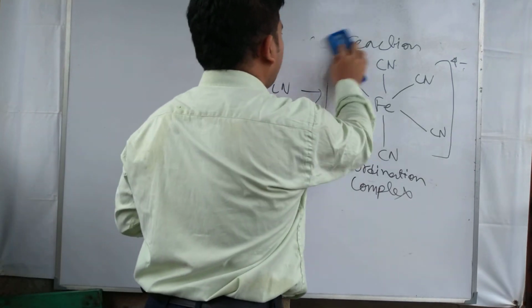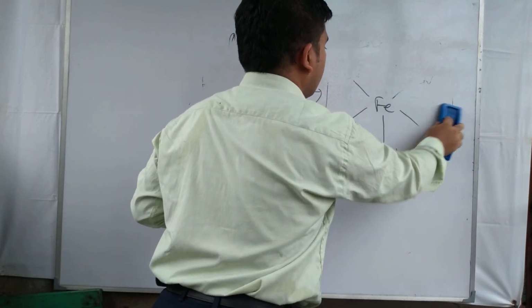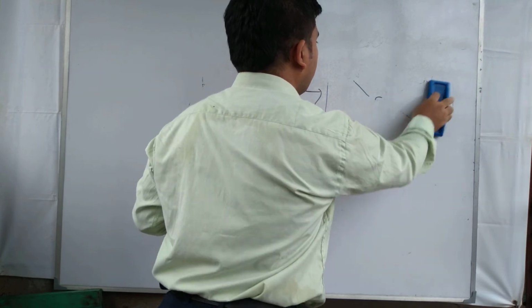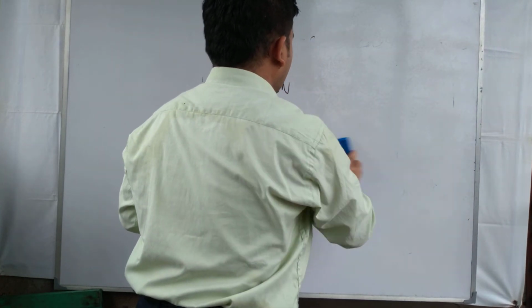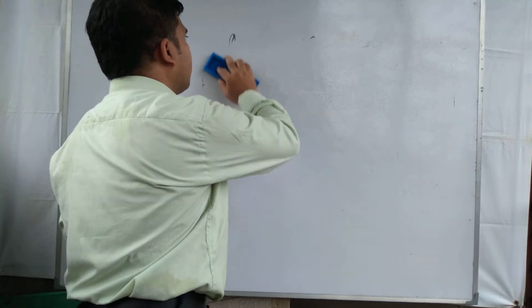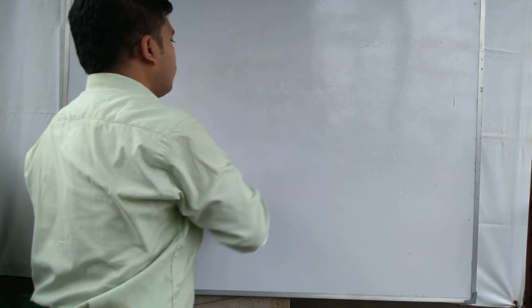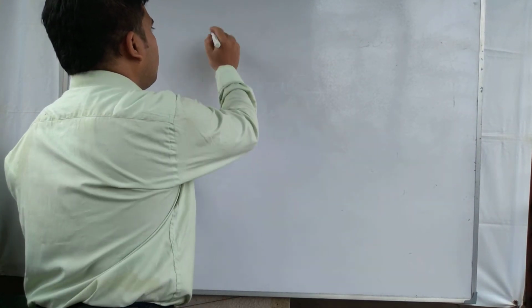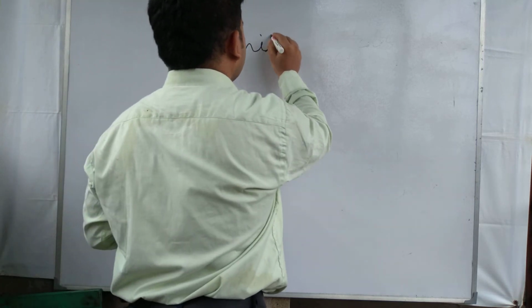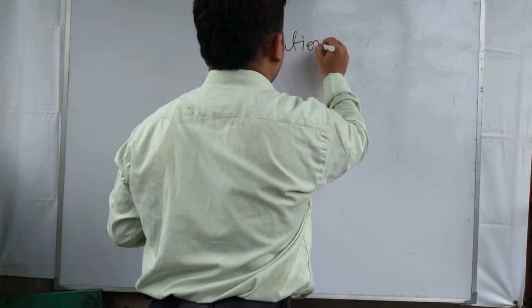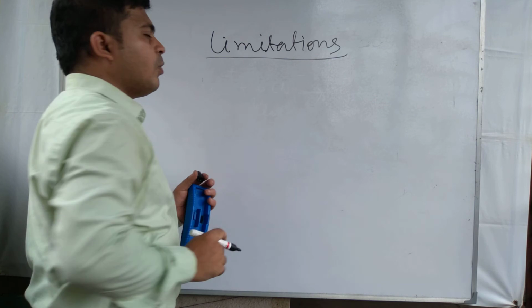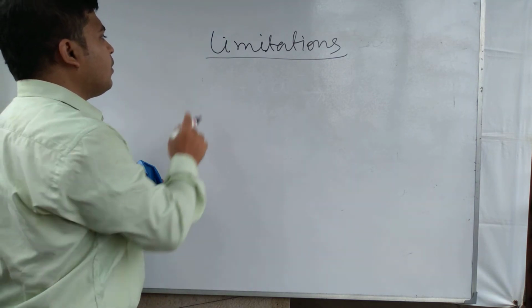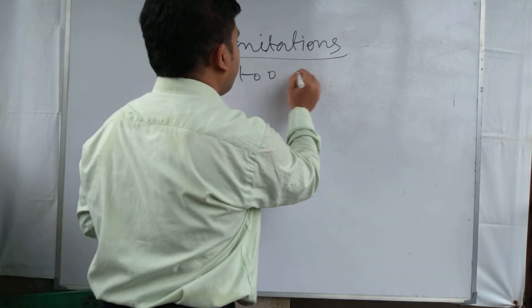So these are some example of acid base reaction in the light of Lewis concept, and after that we discuss about the limitations of Lewis concepts. These concepts have some limitation, that is too general.